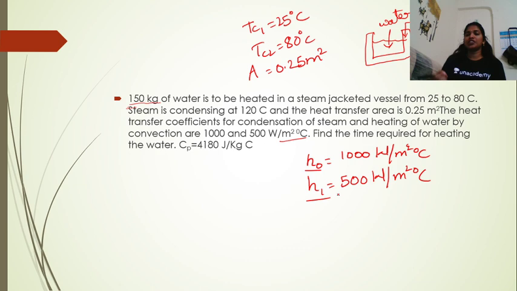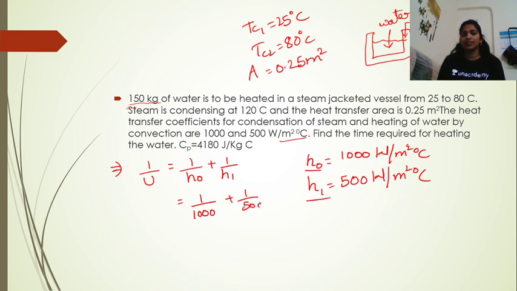So we have different heat transfer coefficients for the same material because the phase is different. Water is in liquid state and steam is in gaseous state, so as the phase changes, the heat transfer coefficient also changes. First of all, we have to calculate the overall heat transfer coefficient, which we get by 1 by U is equal to 1 by H naught plus 1 by H1. So we get 1 by 1000 plus 1 by 500. 1 by U is equal to this, so U will be equal to